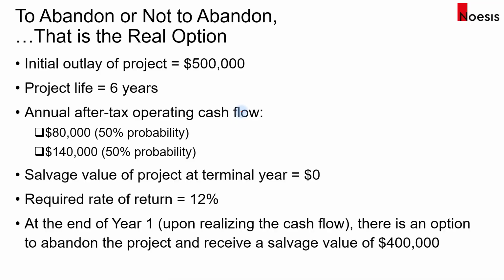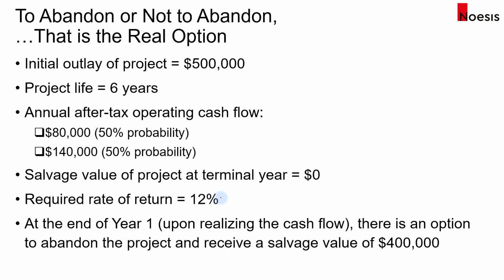So in this example, we will consider a project where the initial outlay is $500,000 and the project has a life of 6 years. Now, there is a 50% probability that the annual after-tax operating cash flow would be $80,000, if let's say demand is low, or in this case low cash flow, and there is a 50% probability that the after-tax cash flow will be $140,000 per year. We'll assume that at the end of year 6, the salvage value will be equal to 0. The required rate of return is 12%.